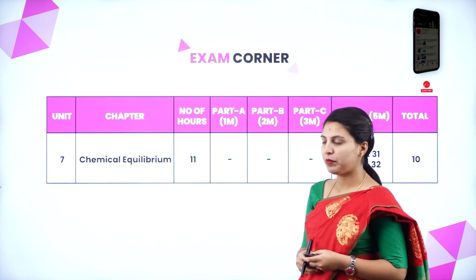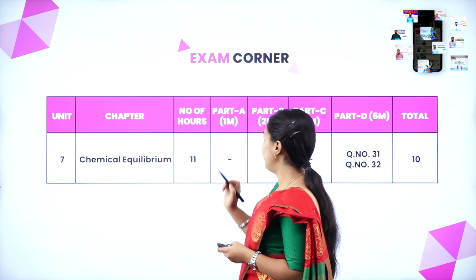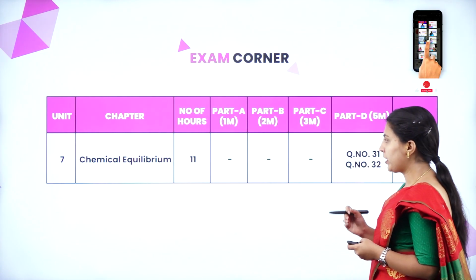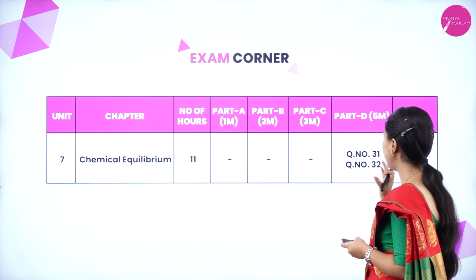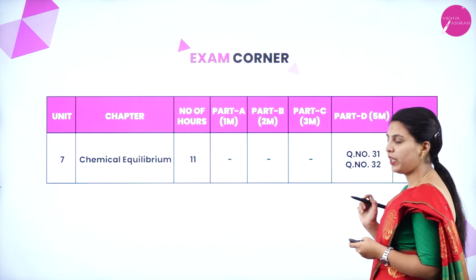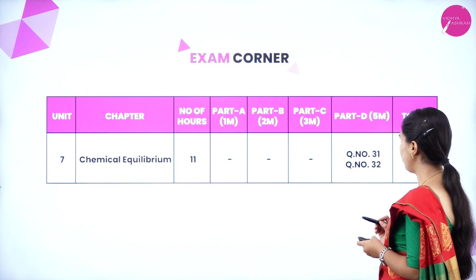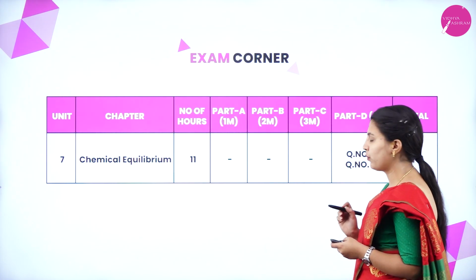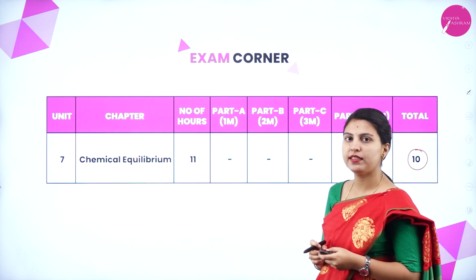First we will see the exam corner. The number of hours to complete this chapter is 11. In the question paper pattern, we know that 5 parts are there. Under this chapter, 2 questions of 5 marks will arrive, that is under question number 31 and question number 32. Both are 5 marks questions. So overall marks allotted for this chapter is 10.